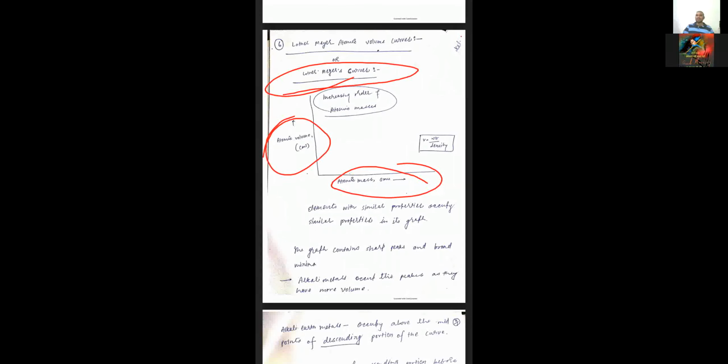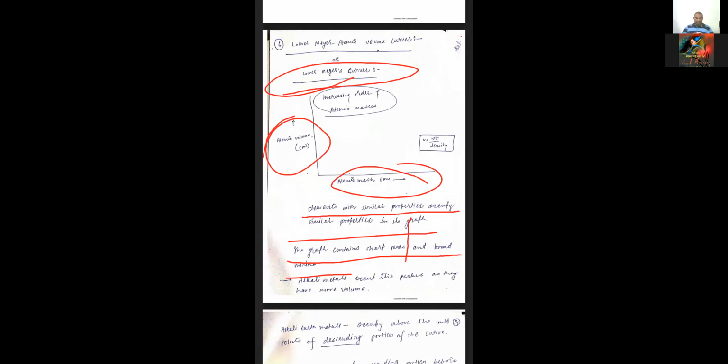Now you can check how we are able to understand the elements: the graph contains sharp points, sharp peaks and broad minima. Peaks means they are on the top, student.